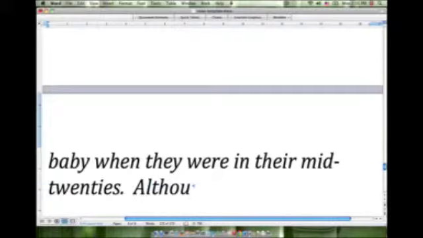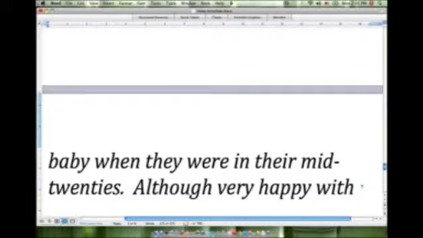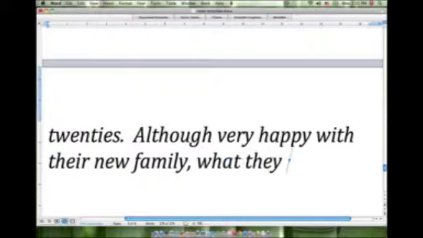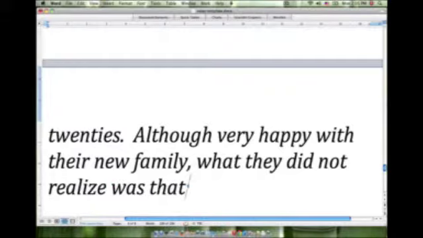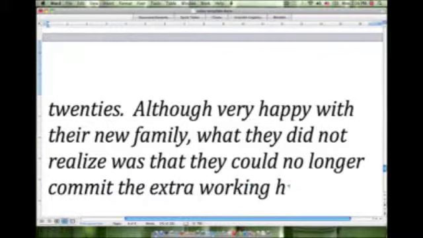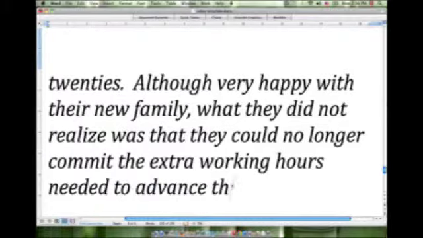So now let's talk about this a bit. Although they were very happy with their new family, what they did not realize was that they could no longer commit the extra working hours needed to advance their professions.